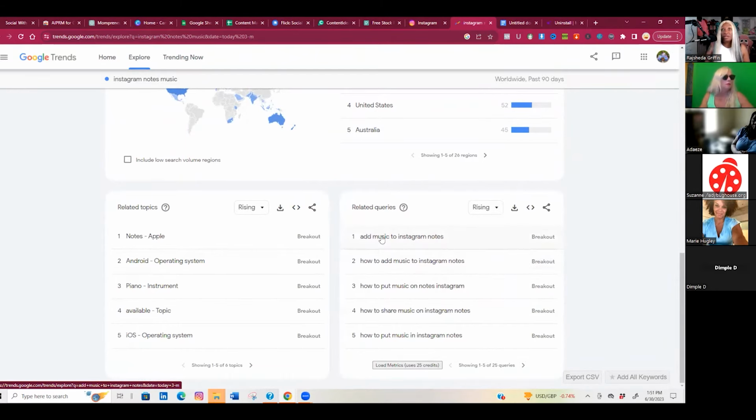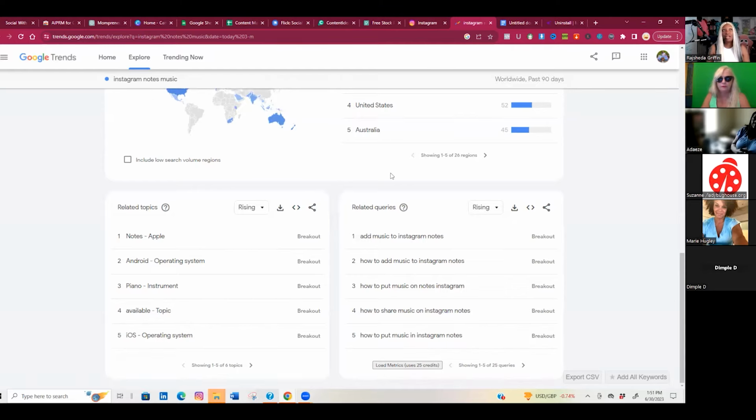So here are my topics right here. How to add music to Instagram Notes. This is what people are searching for. Since it's a breakout and I'm the first one on top of it, I can do an article or I can do a blog or I can do a post about how to add music on Instagram Notes. I could talk about it on YouTube, how to add music to Instagram Notes, and I'm going to be the trending person, and I would get a lot of engagement because I'm the first one to do it.